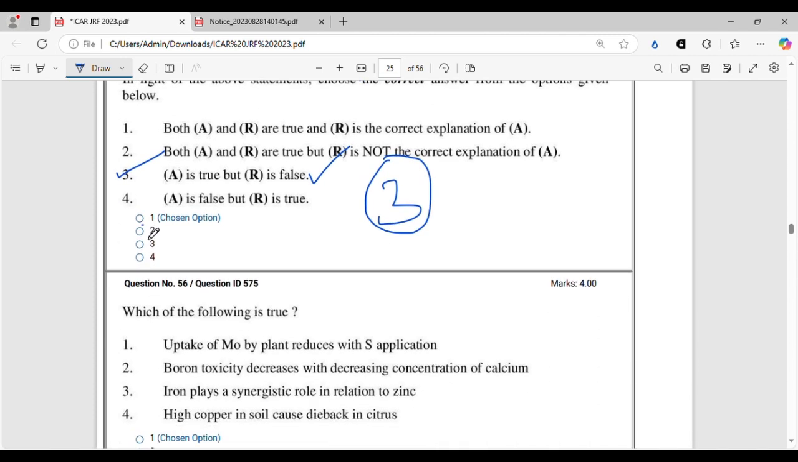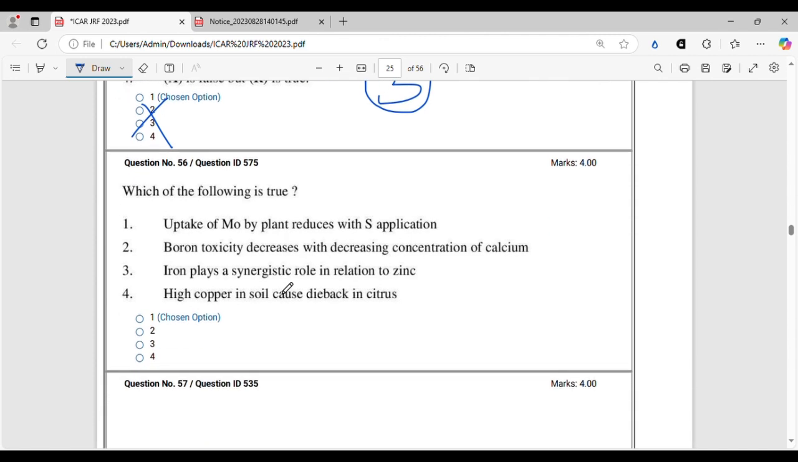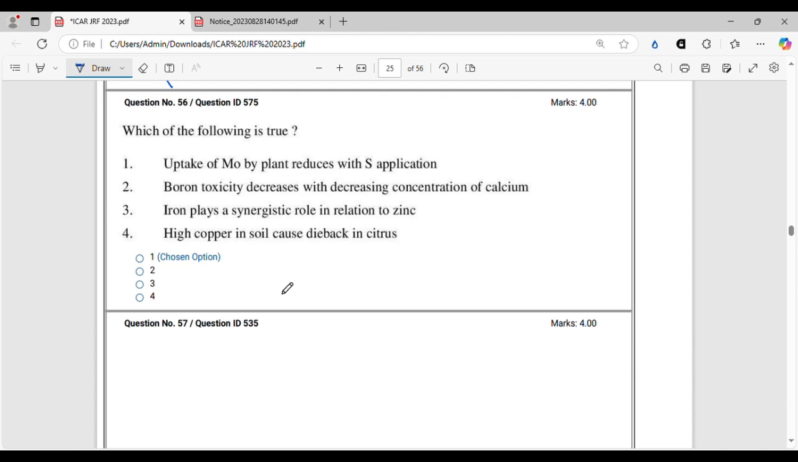All right. Moving on. Which of the following is true? Okay, we have to read the four statements and we have to see which of the following is true. So let's do that. Uptake of molybdenum by plant reduces with sulfur application. This is correct. This is because of the negative interaction effect, right? Antagonistic effect. I was not finding the word. Yeah, this is due to the antagonistic effect between the two nutrients. So uptake of Mo by plant reduces with S application. This is also called negative interaction. So this statement is true.